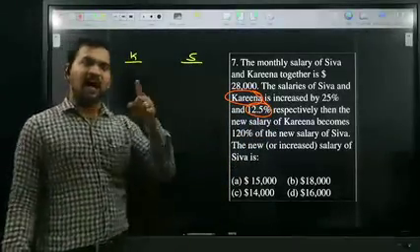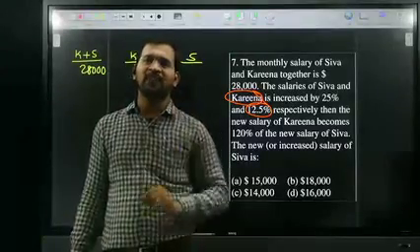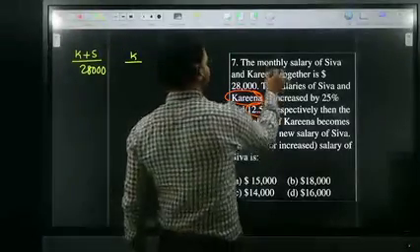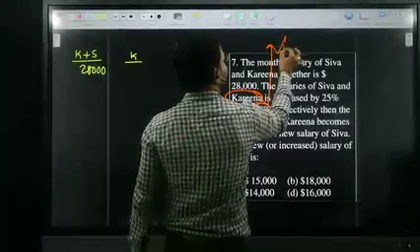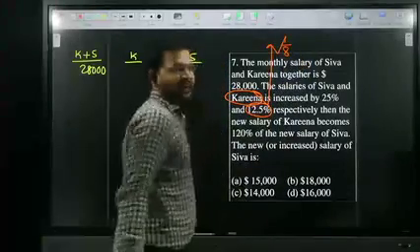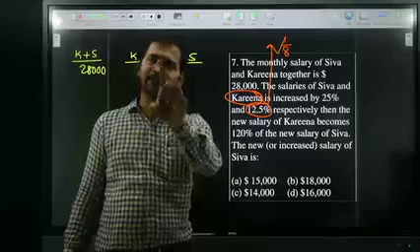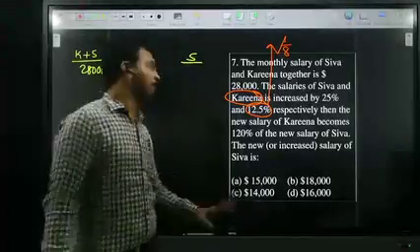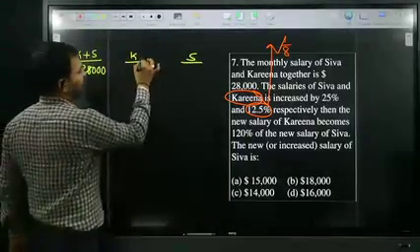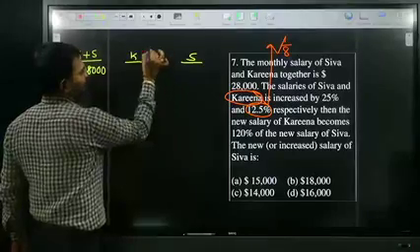I already told you, 12.5% is nothing but the 1 by 8 fraction. In the mental calculations class itself I told you 12.5 is nothing but 1 by 8. Definitely Karina's salary is increased by 1 by 8.